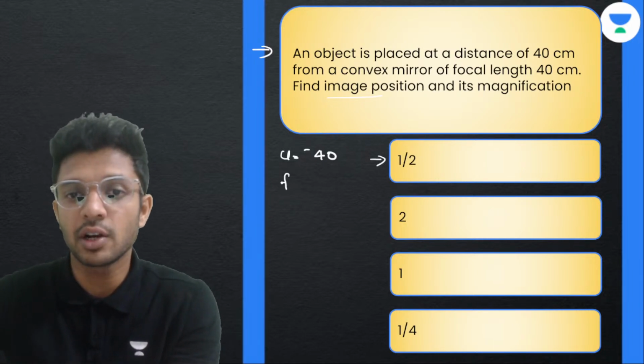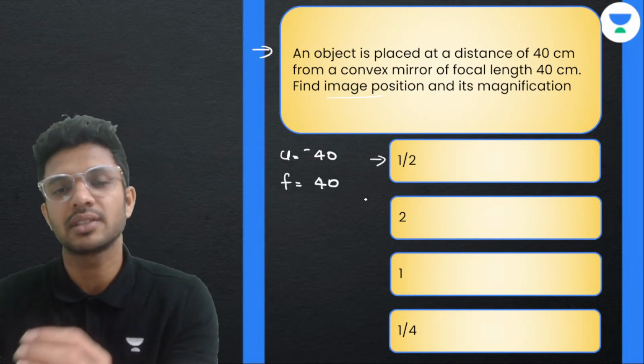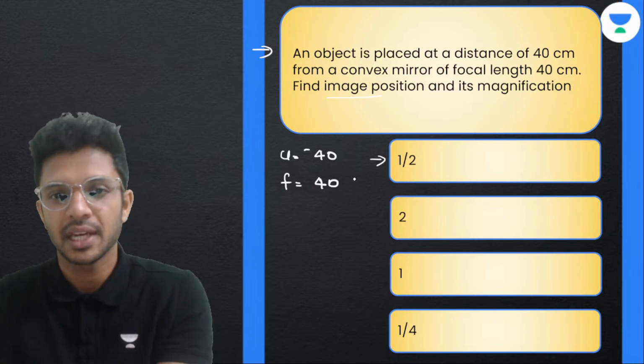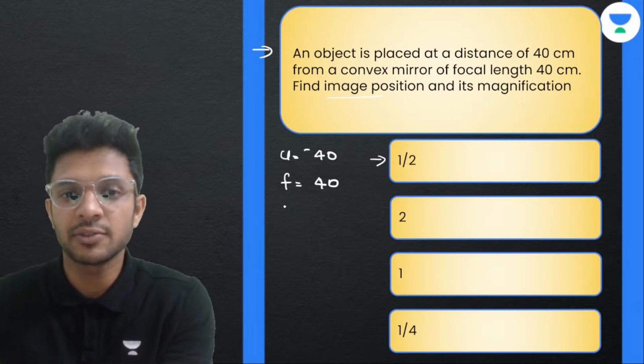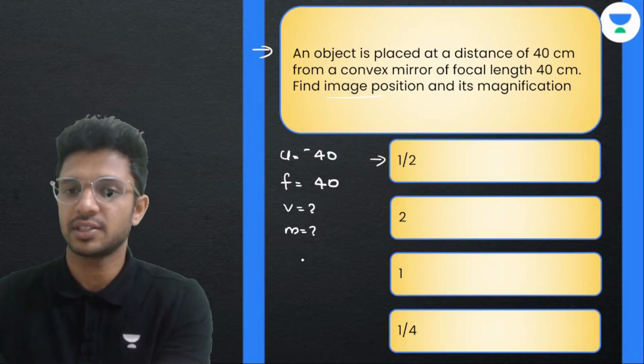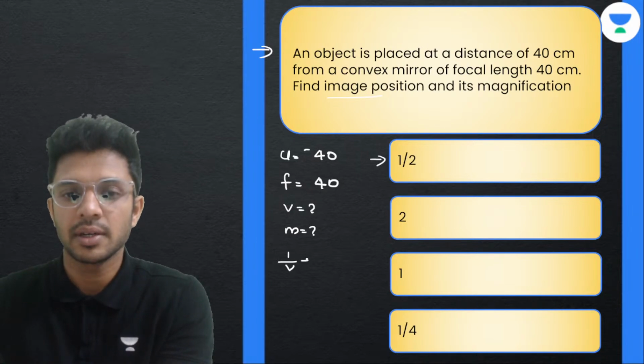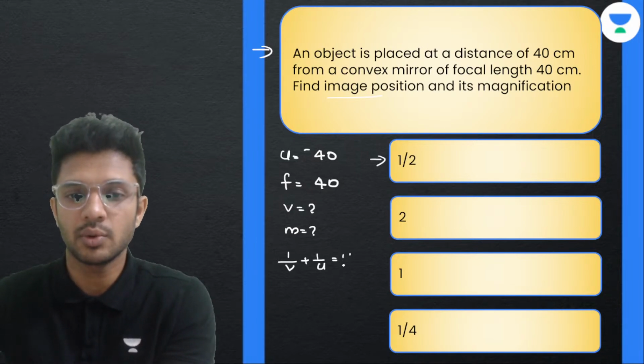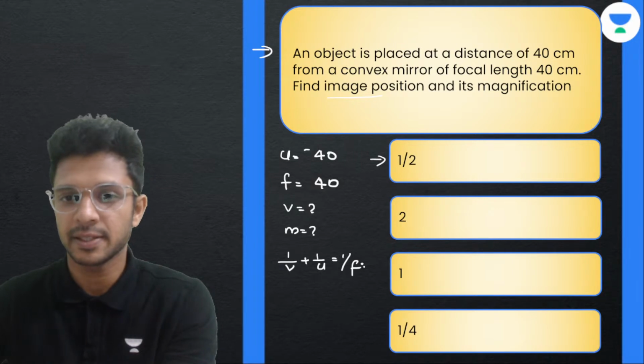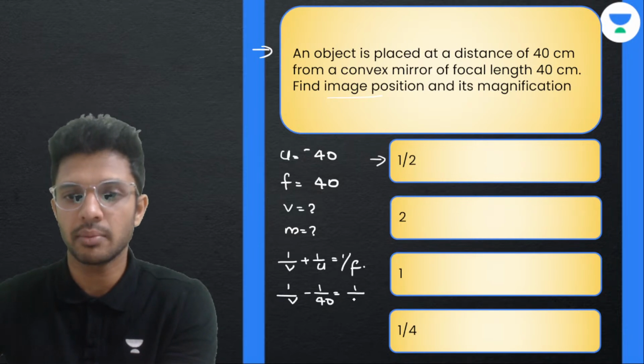Now here we have a convex mirror, focal length is 40 centimeters, and for convex it's positive. The first question is to find the image distance, and then the magnification. It's a mirror, so the mirror formula is 1/v + 1/u = 1/f. Substituting the values, u is minus 40, and f is 40.